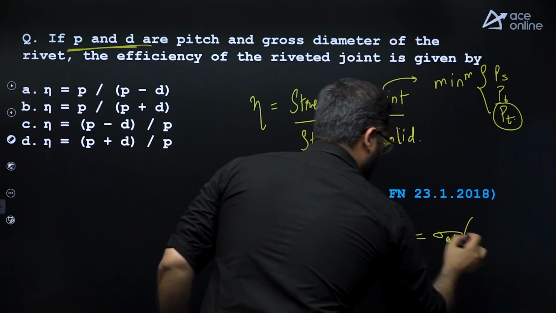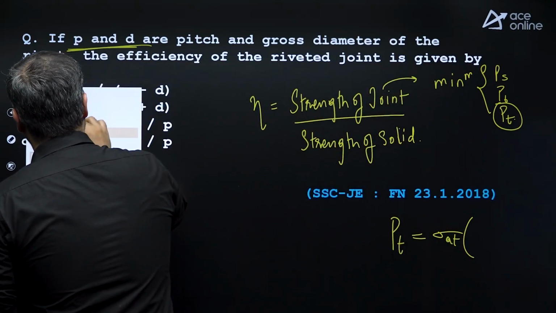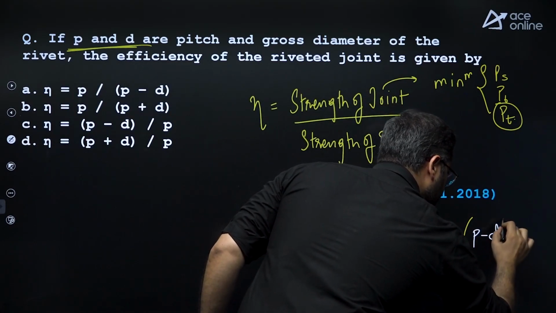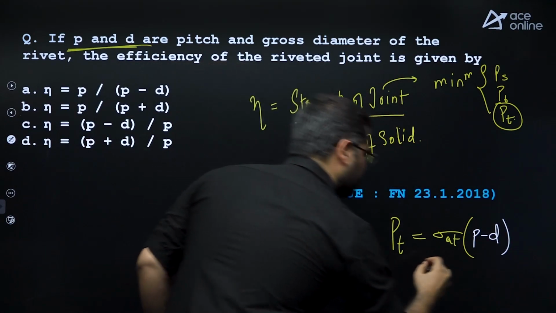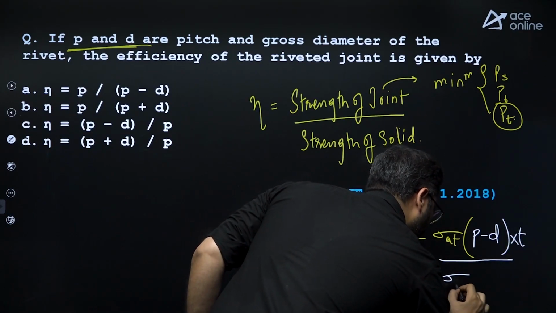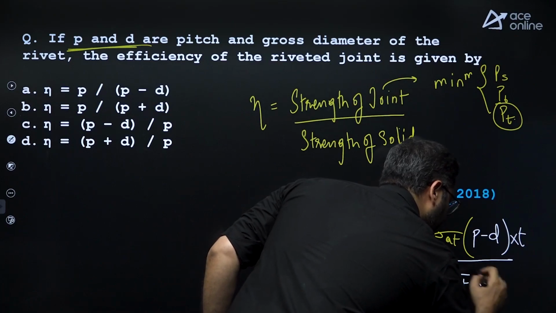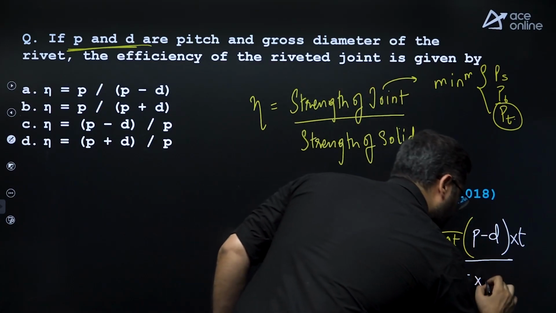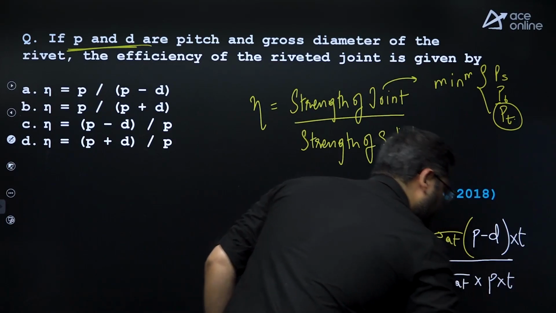It will be P, because we are talking in terms of pitch: pitch minus the diameter of the hole, multiplied by T, thickness. Divided by sigma at multiplied by the solid plate strength, so P multiplied by T.